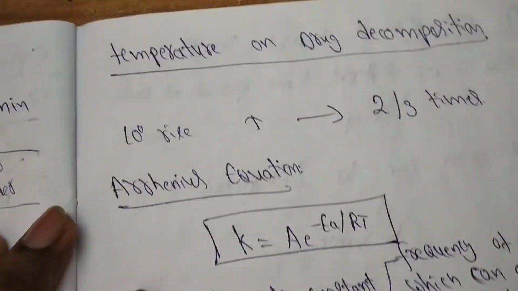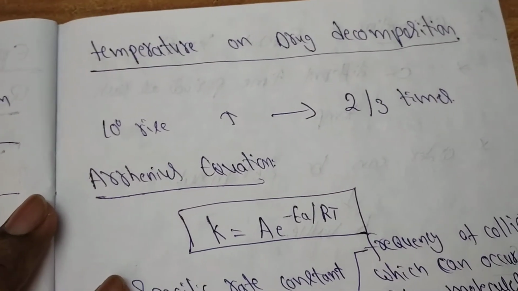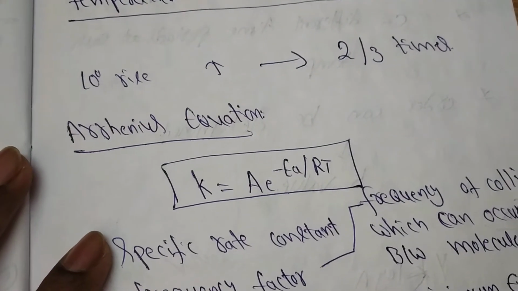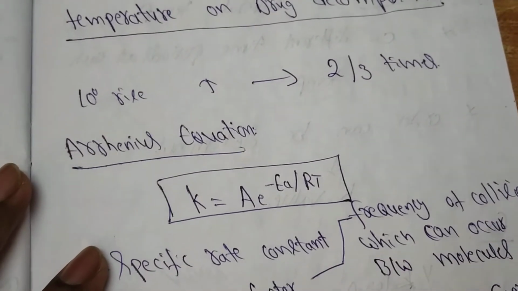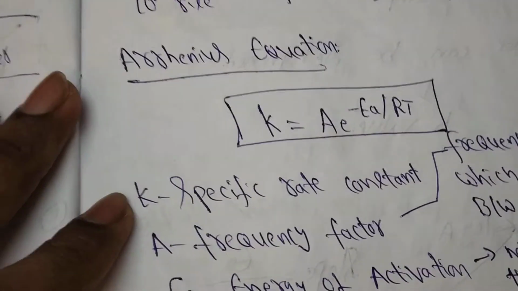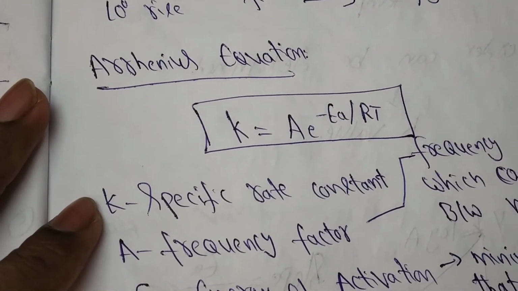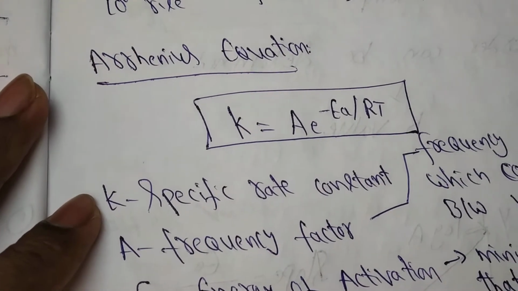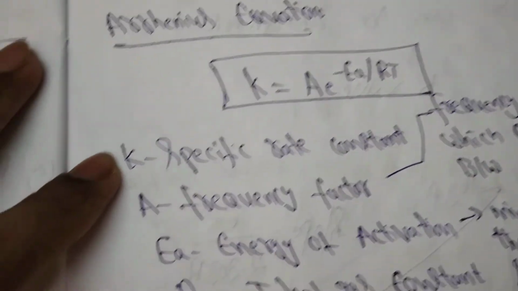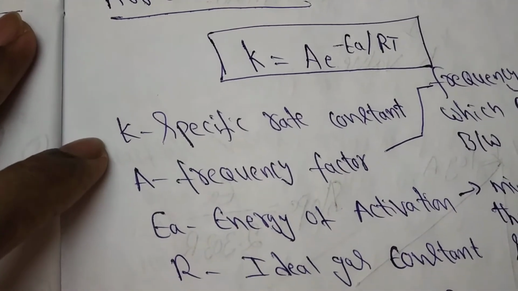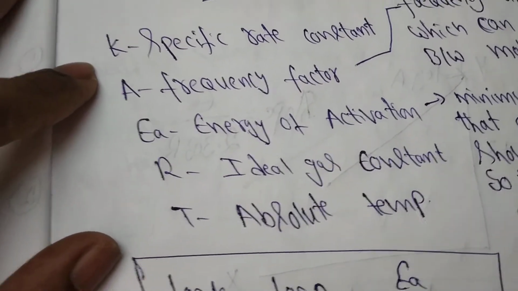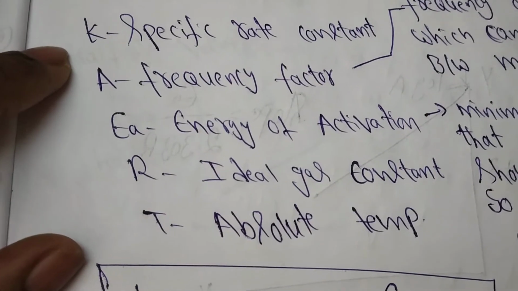Next, another factor: the effect of temperature on degradation of drugs. If the temperature is increased by 10 degrees, chemical degradation can increase 2 to 3 times. The rate can be indicated using the Arrhenius equation: K is equal to A e power minus EA by RT. Here K means specific rate constant, A means frequency factor, EA means activation energy, R means ideal gas constant, T means absolute temperature.